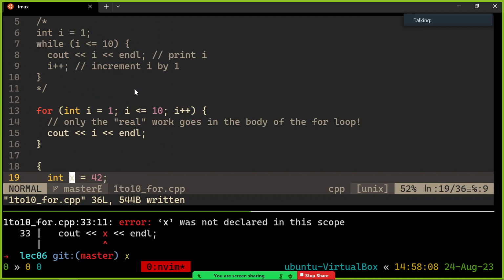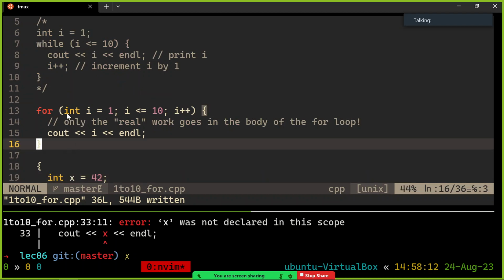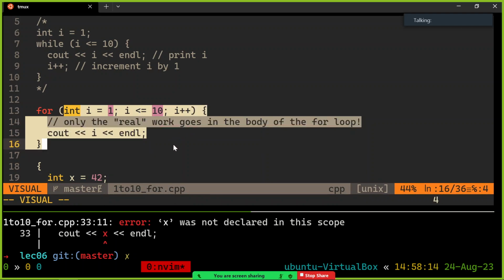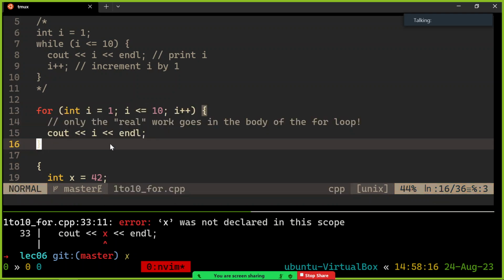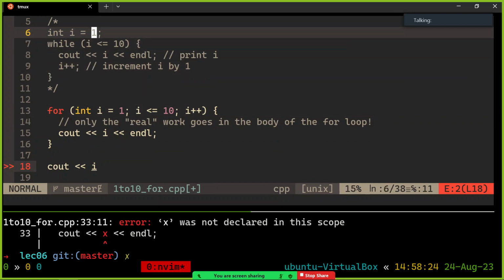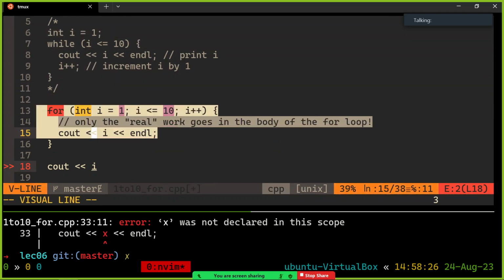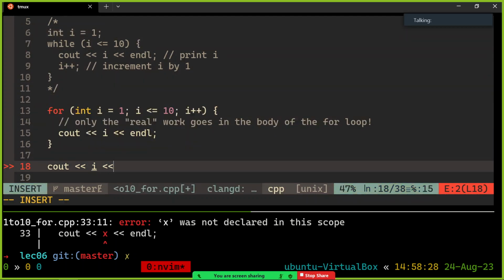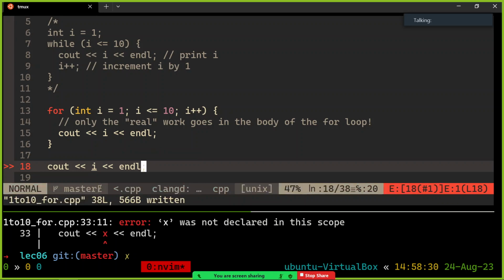And so that's the same for a for loop. Alright? The same for this for loop. Because the i is being made as part of the for loop. It's its own little scope, surprisingly. So I can't ask for i like I could with a while loop, because with a while loop you can make it outside. With a for loop you make it inside, and this is part of the for loop scope. So cout i also won't compile.